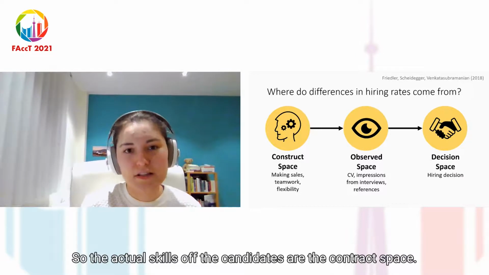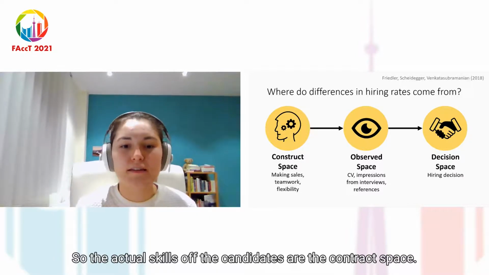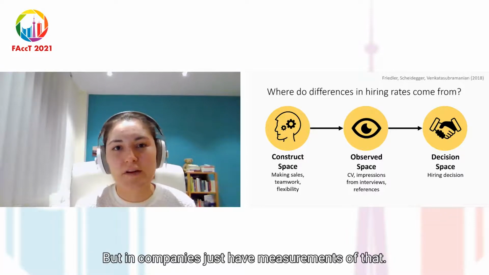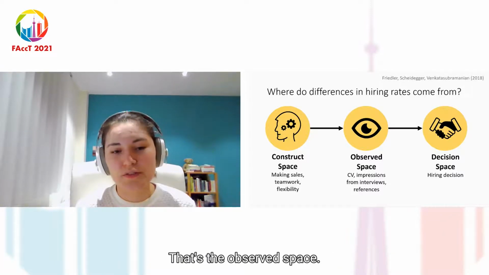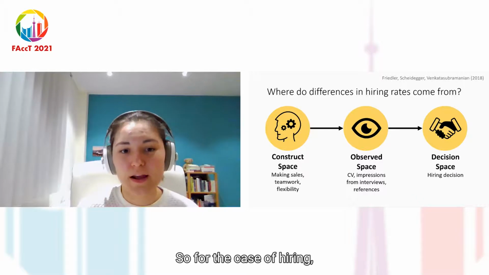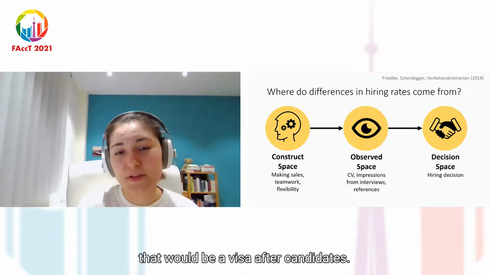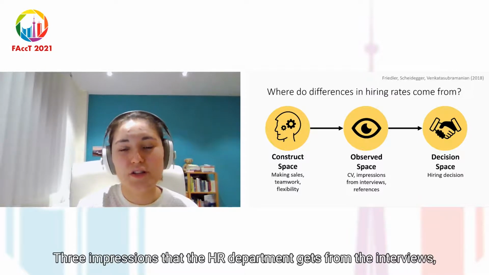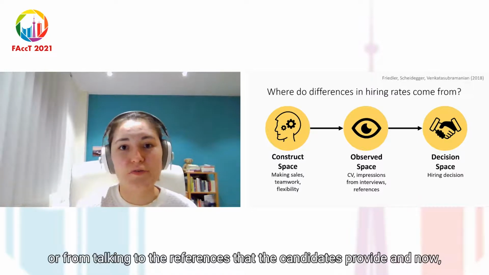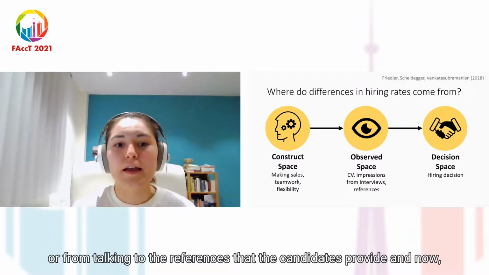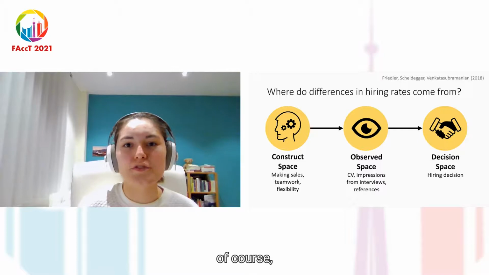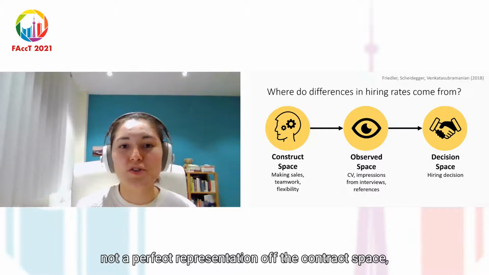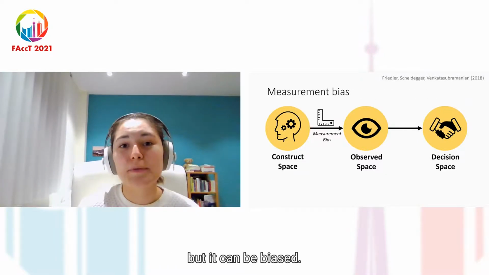So the actual skills of the candidates are the construct space, but then companies just have measurements of that. That's the observed space. So for the case of hiring, that would be the CVs of the candidates, the impressions that the HR department gets from the interviews or from talking to the references that the candidates provide.